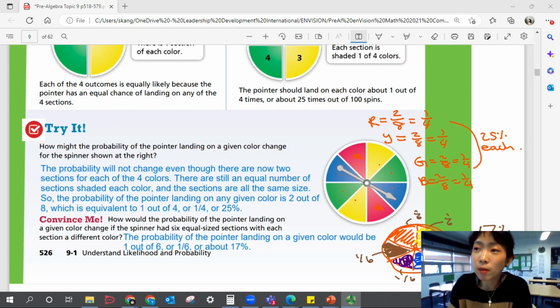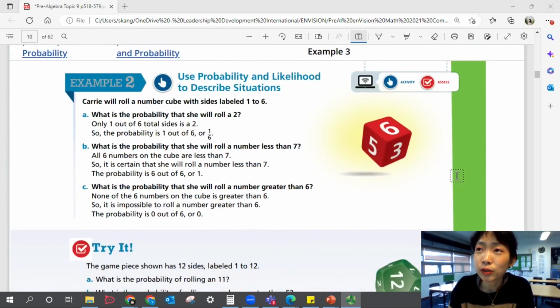Okay, there we go. The probability of the pointer landing on a given color would be 1 out of 6, or 1 over 6, or about 17%. Okay, that was example 1, and try it and convince me. Let's look at example 2.